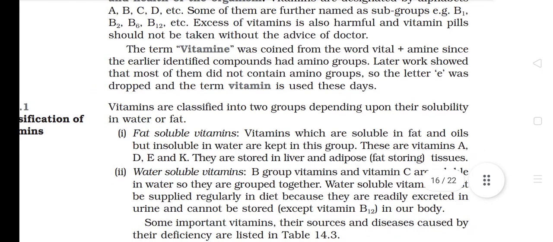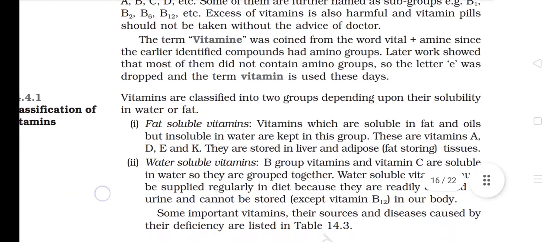The term vitamine was coined from the word vital plus amine since the earlier identified compounds had amino groups. Later work showed that most of them did not contain amino groups, so the letter e was dropped and the term vitamin is used these days.